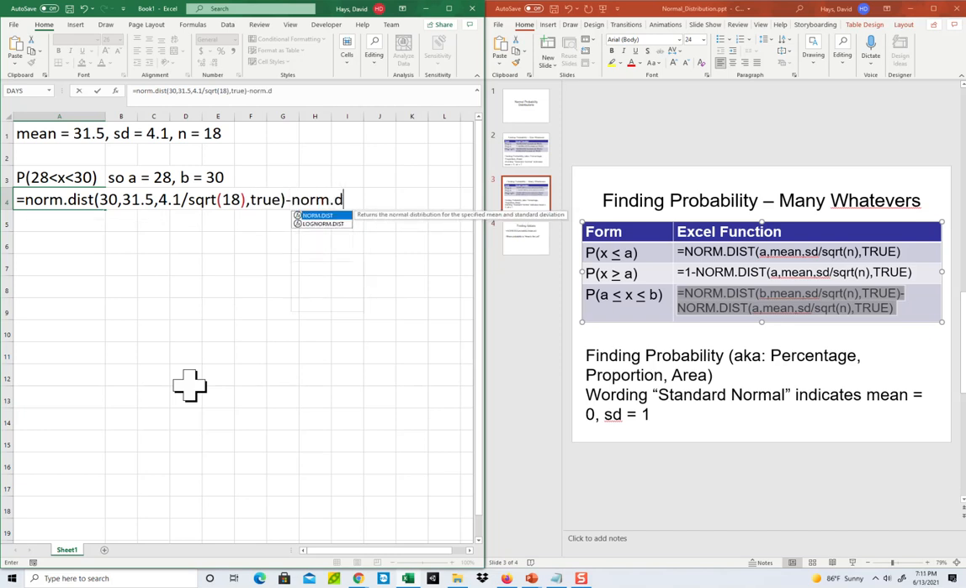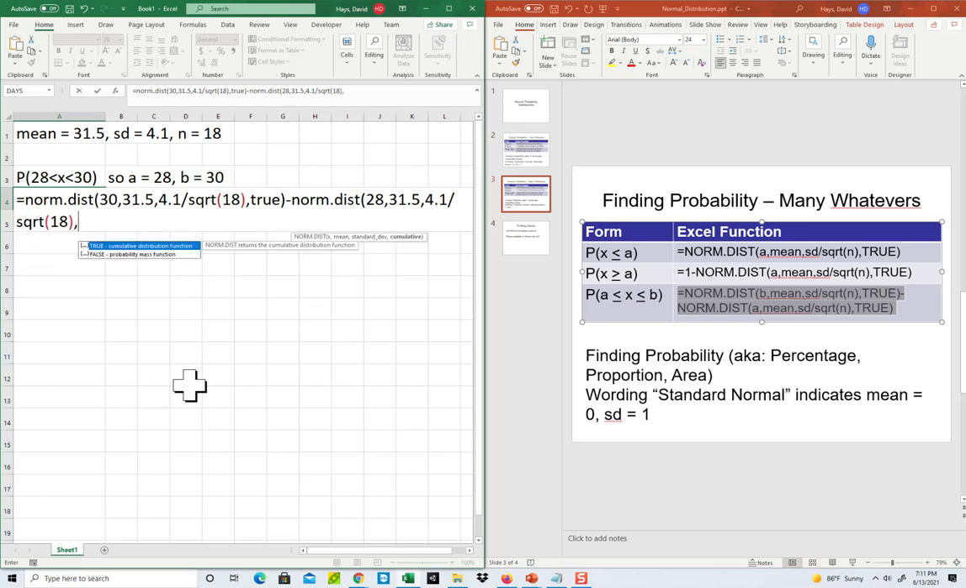minus norm dist A, which is 28, comma, mean, which is 31.5, comma, standard deviation, which is 4.1 divided by a square root of 18 in close parentheses, comma, true, and then close parentheses. So that's how we put it in there.